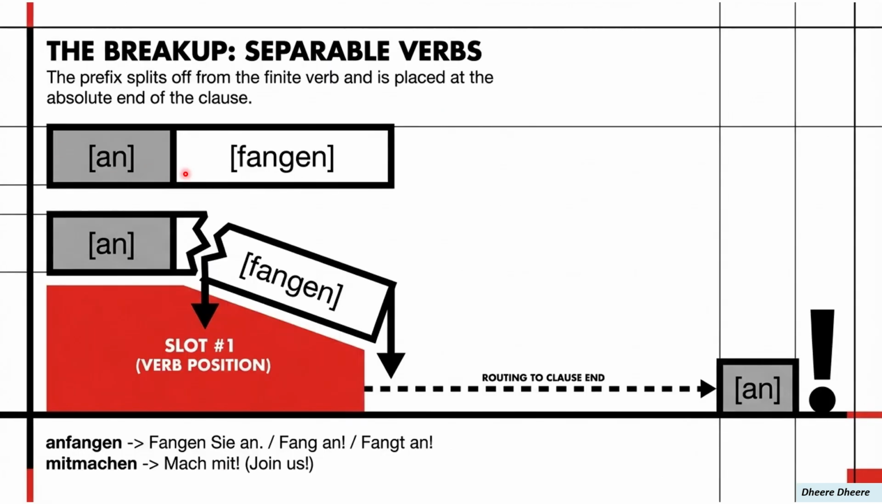Here we have another concept that I covered in one of my previous videos, the separable verbs. In imperatives as well, the verbs separate and the separable prefix, for example an, goes to the end of the sentence or clause. So the imperative of anfangen, which means you are telling someone to start, becomes fangen Sie an or fang an or fangt an. Another example with the infinitive mitmachen, which means join us or collaborate with us, becomes mach mit or machen Sie mit.